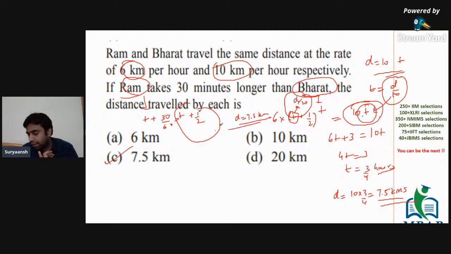So this is a simple question, so it won't make much of a difference. But sometimes you might get some complicated questions with some complicated calculations. There, it would be better to actually solve for the variable whose value you have to find out. All right. So I'll move ahead in case there is no further question.